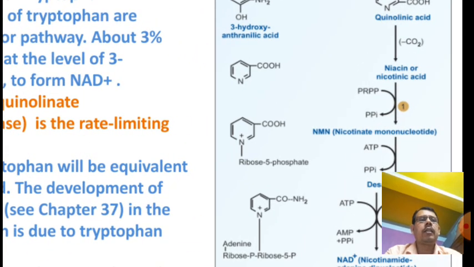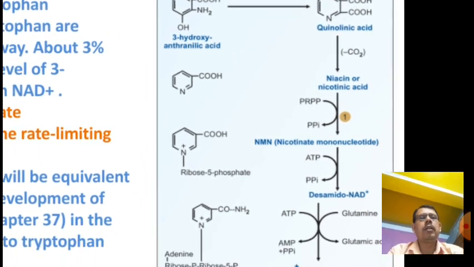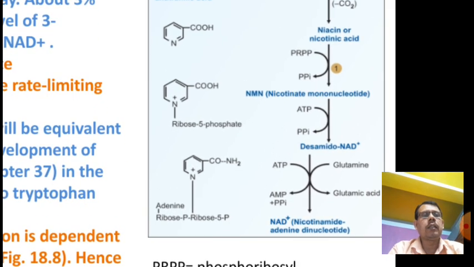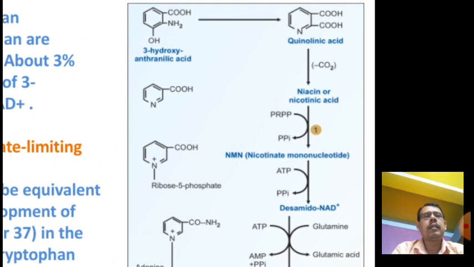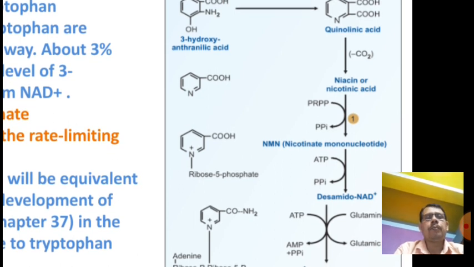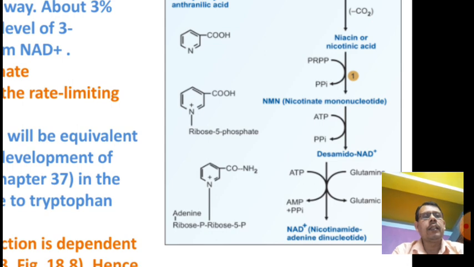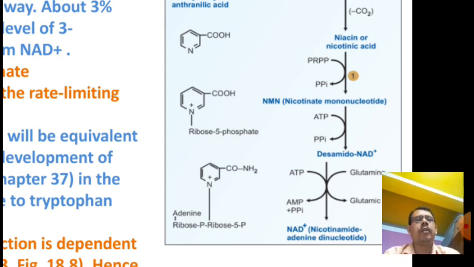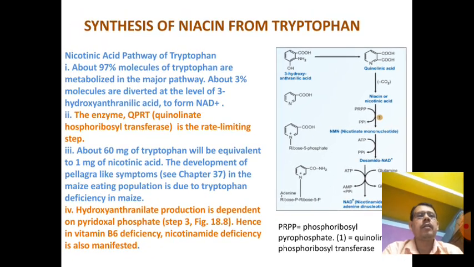You can see how tryptophan can produce nicotinic acid: 3-hydroxyanthranilic acid, then quinolinic acid, niacin or nicotinic acid, then nicotinic acid mononucleotide, then NAD, or nicotinamide adenine dinucleotide. These are the components which act as coenzymes in so many enzymatic reactions.